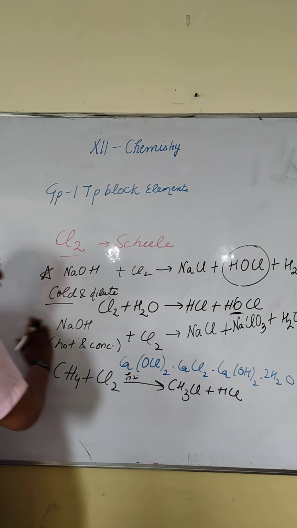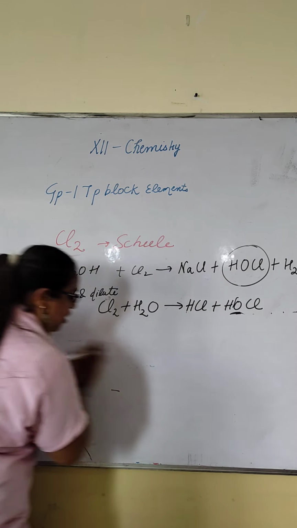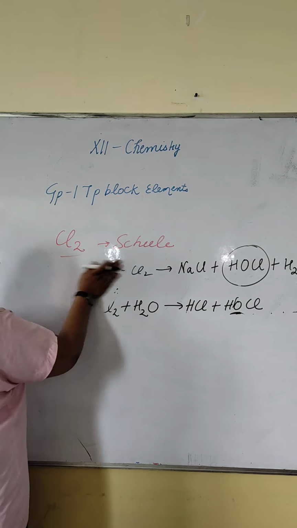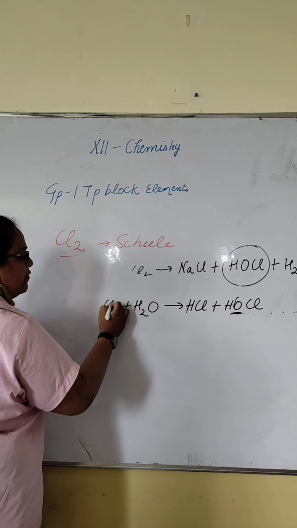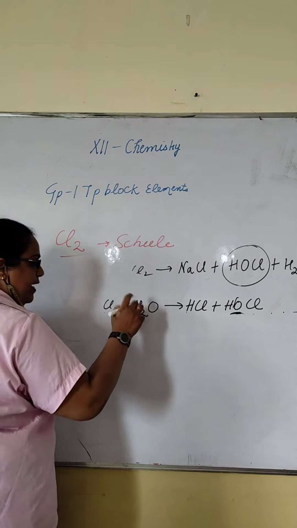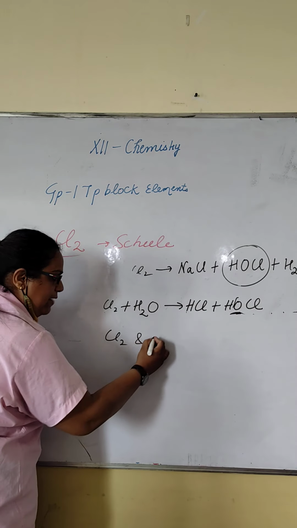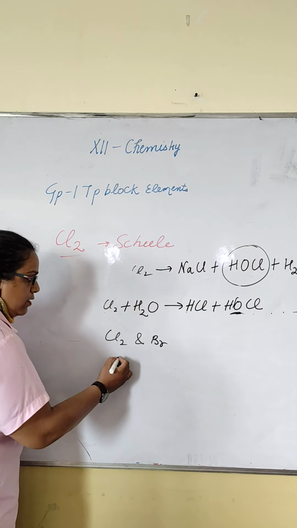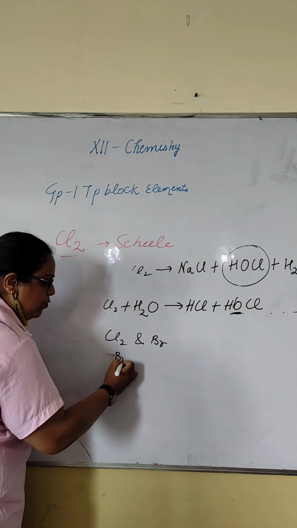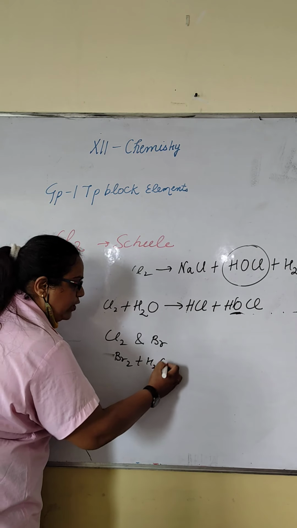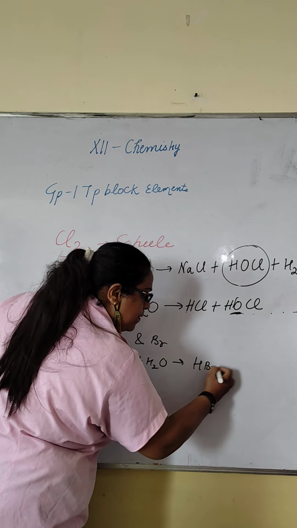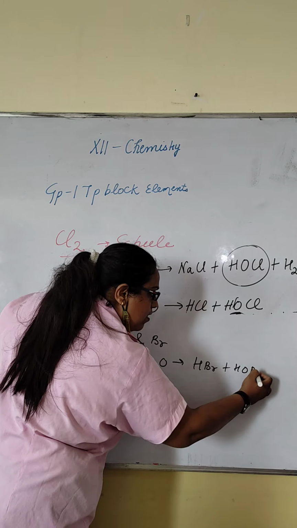Last but one thing I forgot to tell you, reaction of halogens with water. With chlorine and bromine, suppose I have taken Br2, it reacts with water to form HBr plus HOBr.